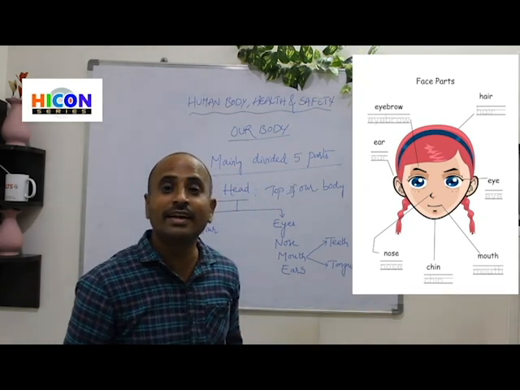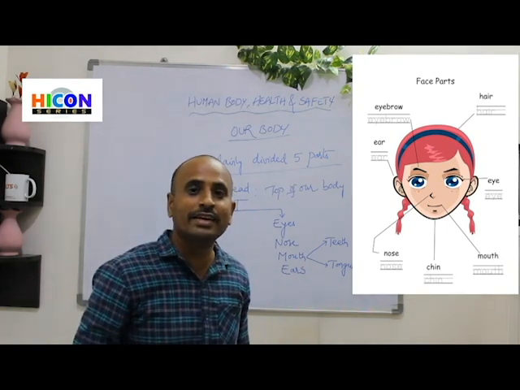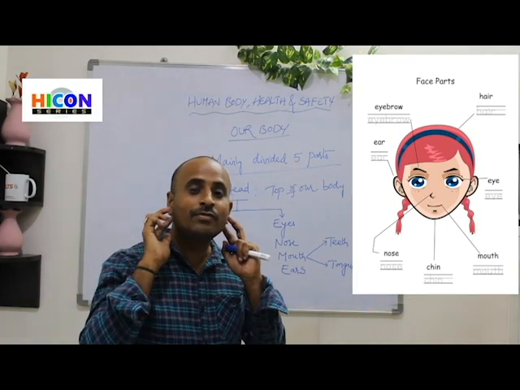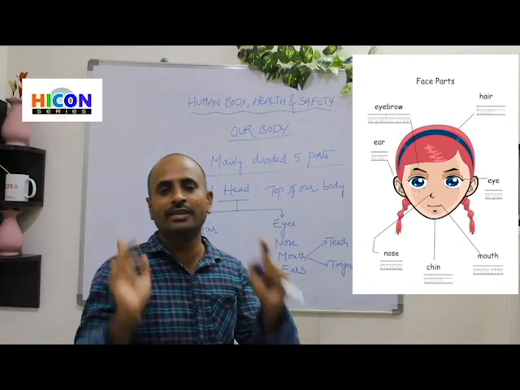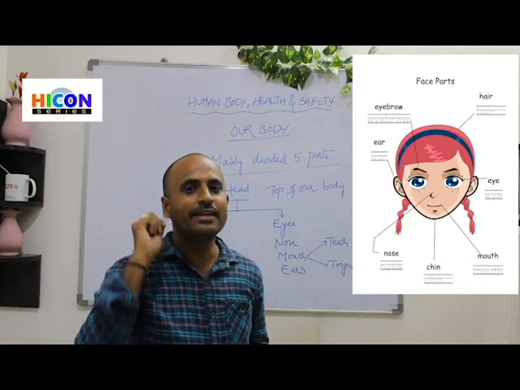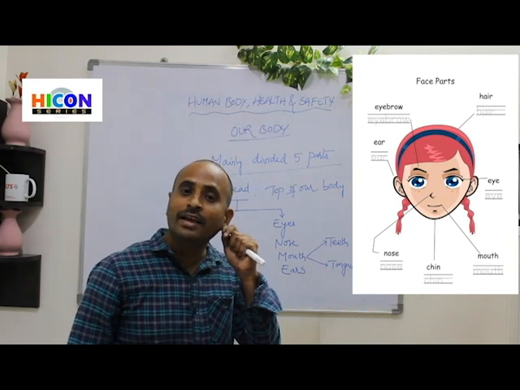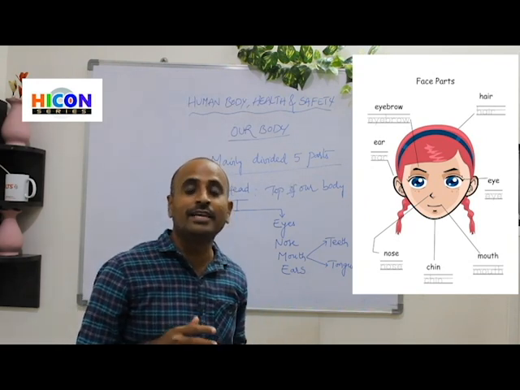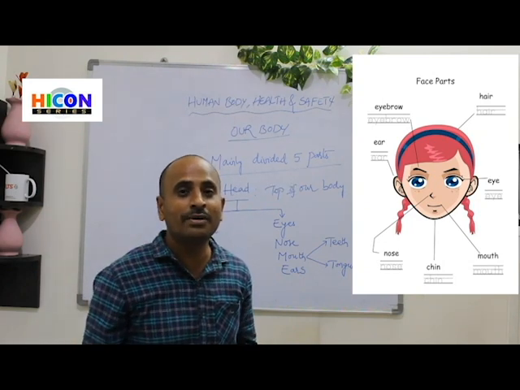So what parts does our head contain? Yes, ears. Where are our ears located? Yes, at the side of our head. At each side of our head we have two ears. One is the left ear and another is the right ear. At the left side of our head we have one ear, and the right side of our head has another ear. So in total, how many ears do we have?